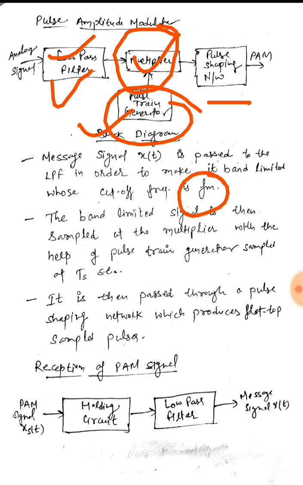Then it is passed through a pulse shaping network which produces the flat top sampled pulses. So this is a basic diagram of the pulse amplitude modulator. Now we need to again demodulate it at the receiver end. So how can we do that?